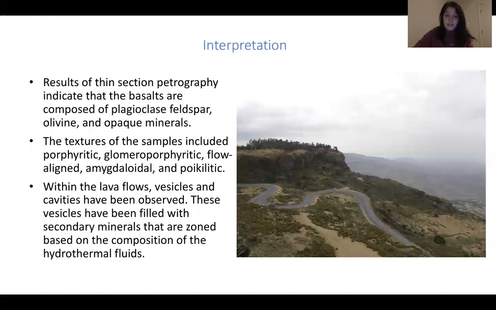Results of the thin section petrography indicate that the basalts are composed of plagioclase feldspar, olivine, and opaque minerals that we saw in the thin sections. The textures of the samples included porphyritic, glomeroporphyritic, flow-aligned, amygdaloidal, and poikilitic. Within the lava flows, vesicles and cavities have been observed. These vesicles have been filled with secondary minerals that are zoned based on the composition of the hydrothermal fluids.